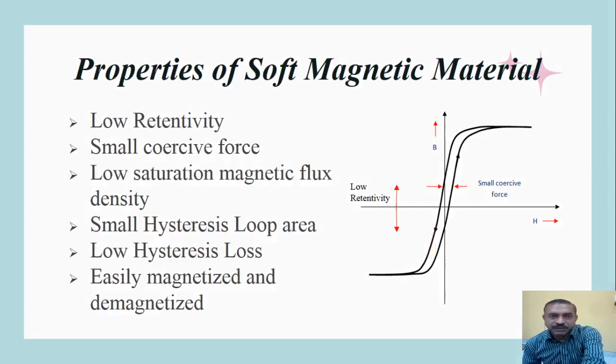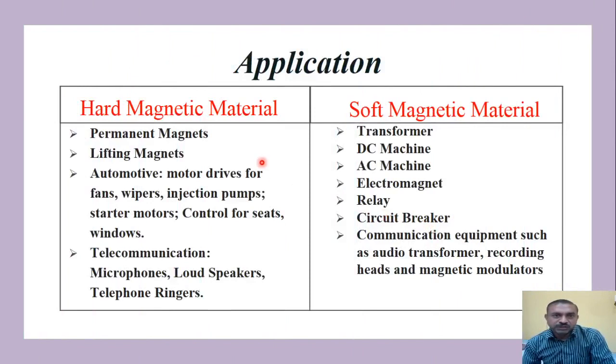Let us see what are the applications of hard and soft magnetic material. As we earlier discussed, the hard magnetic materials have large retentivity, large coercive force, and higher saturation flux density. It means that they are best suitable for making permanent magnets. These magnets are to be used for a longer period of time for their application. Then lifting magnets, which are used to lift certain types of goods.